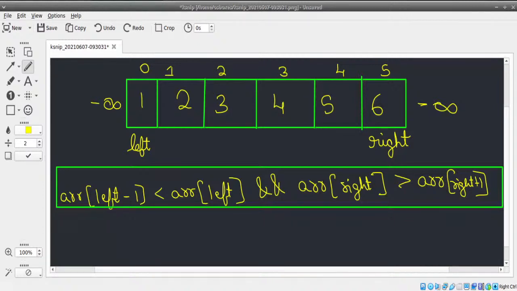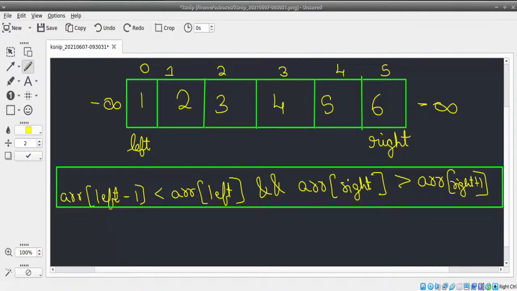Similarly, we'll go from right to left and we'll keep decreasing the right value. We'll keep checking if array of right is greater than array of right plus 1, and array of right should be greater than array of right minus 1 also, and we'll keep decreasing right one at a time. And in this, we're going to use a while loop, not a for loop. Now, here's how it's going to work.